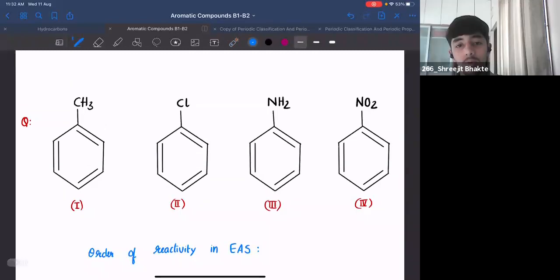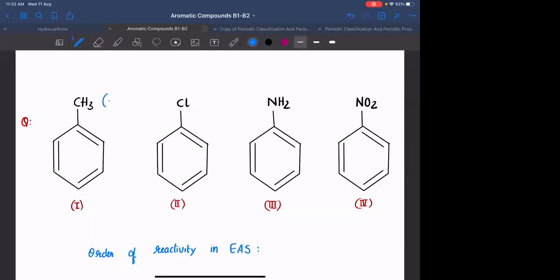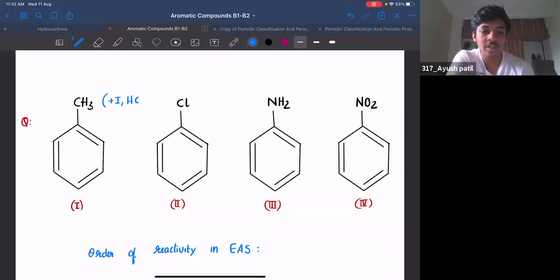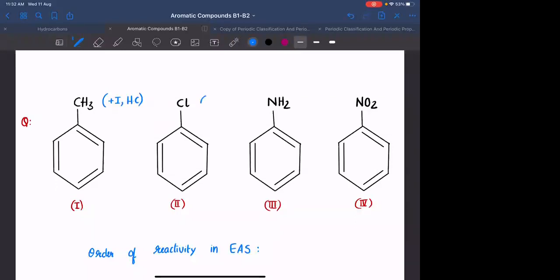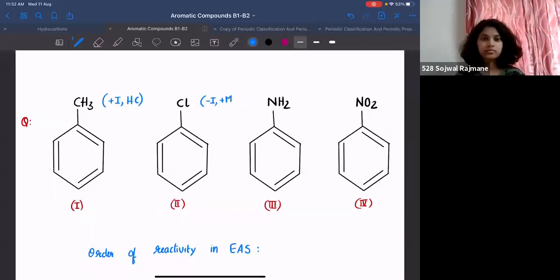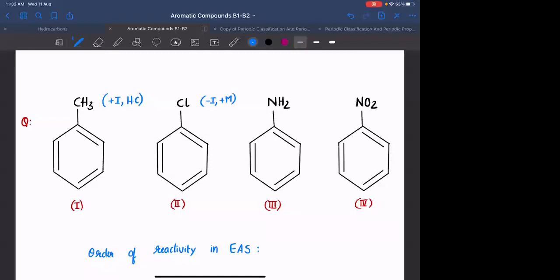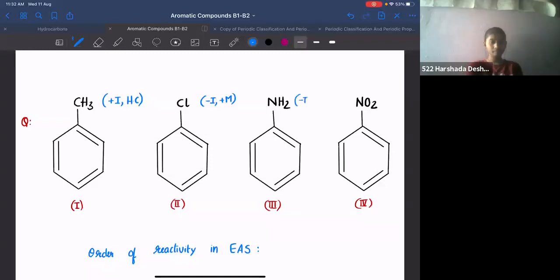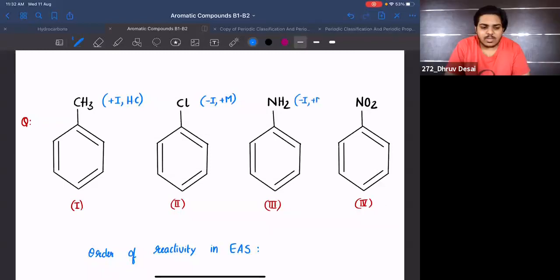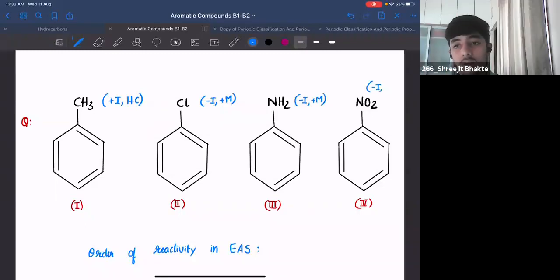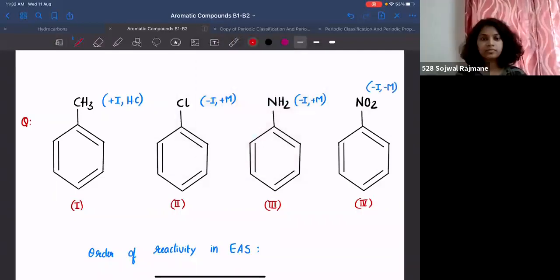करना क्या है आपको? First identify all the effects. CH3 क्या क्या इफेक्ट शो करता है? Plus I, hyperconjugation. Cl: minus I and plus M. NH2: minus I and plus M. NO2: minus I, minus M.